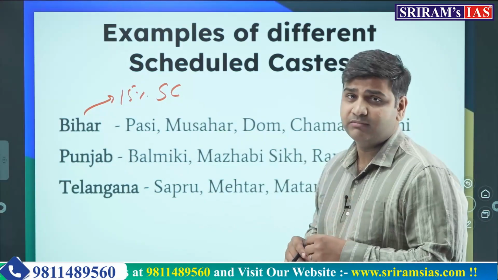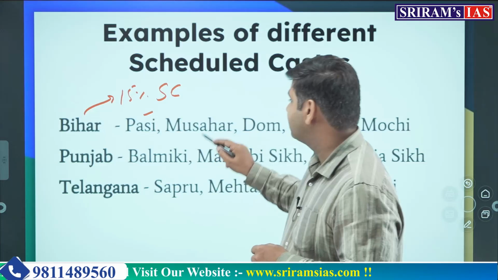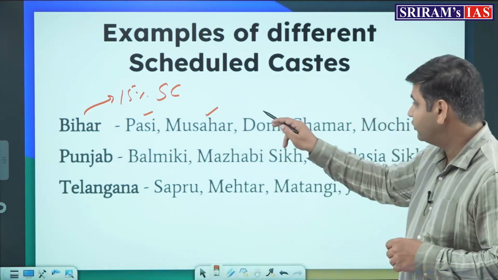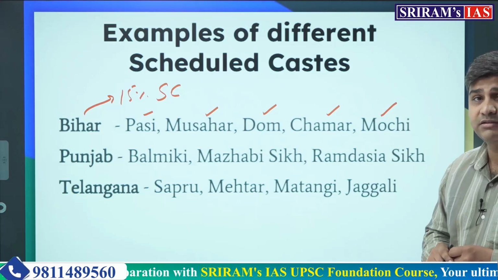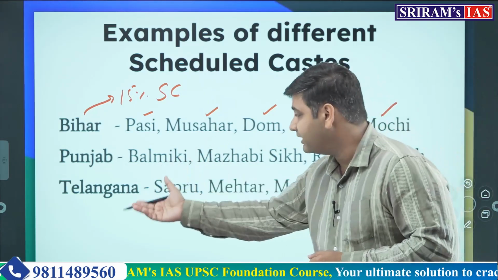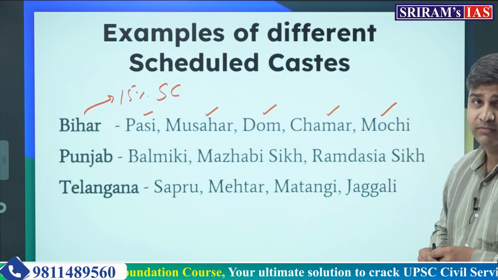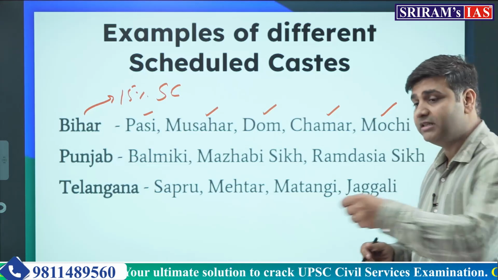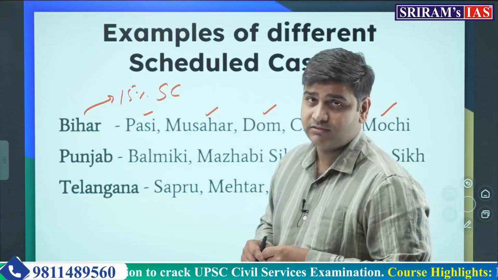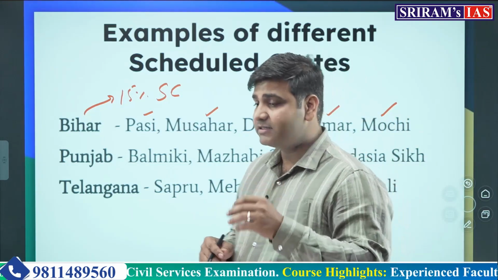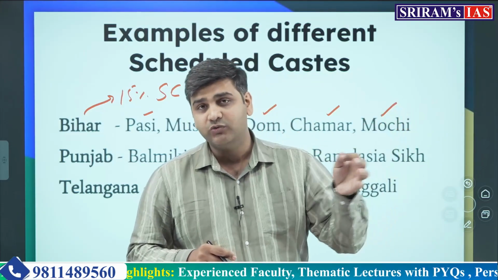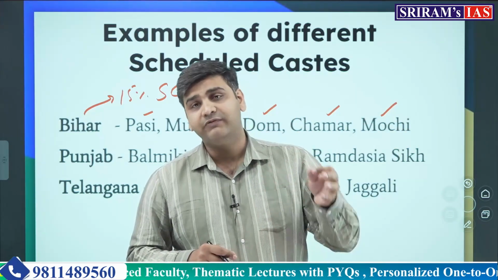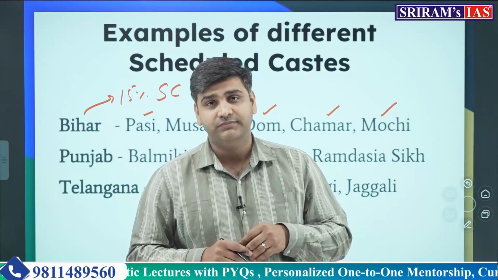Pasi is one caste, Musahar is another caste, Dom is another caste, Chamar is another caste, Mochi is another caste. Similarly, in Punjab and in Telangana also, there are several castes within scheduled caste. And the state till now did not have the power to subcategorize the scheduled caste, which it has done now after the judgment of the Supreme Court.